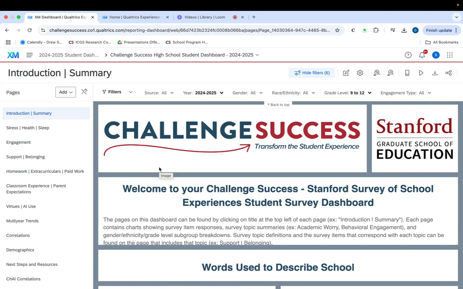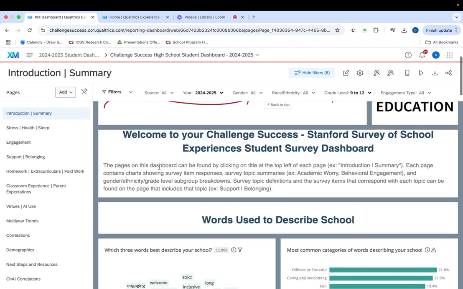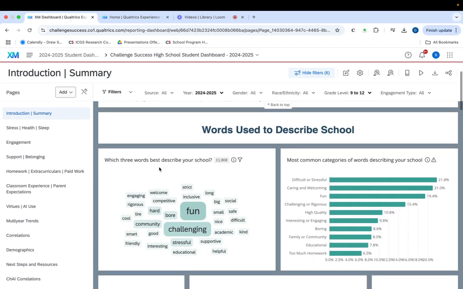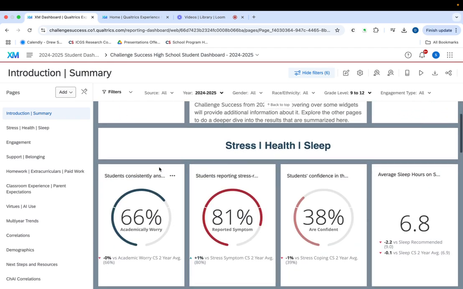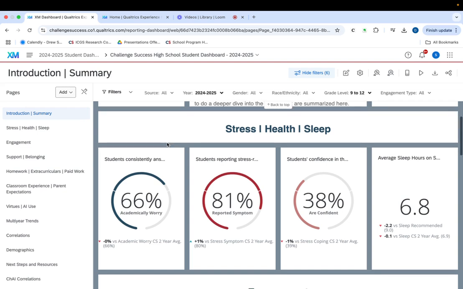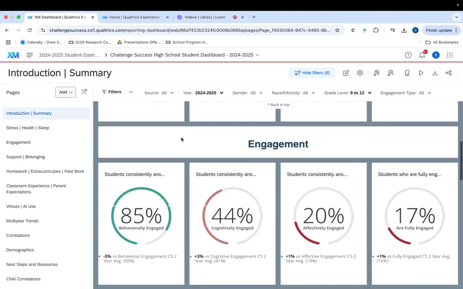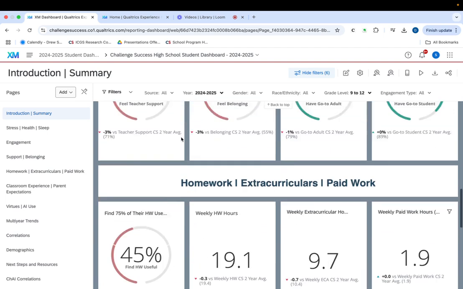The introduction and summary page is just that. It's a high-level overview summary of your data, including the high-level three-word data that students used, but it also includes some dashboard summaries, giving you a high-level summary of the responses your students had for the various sections of the survey. So in this section, you will see a high-level overview of the various categories such as health and sleep, engagement, support and belonging, homework, extracurriculars, and so on.